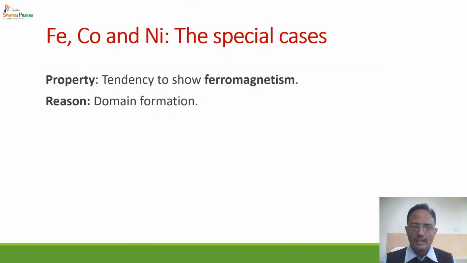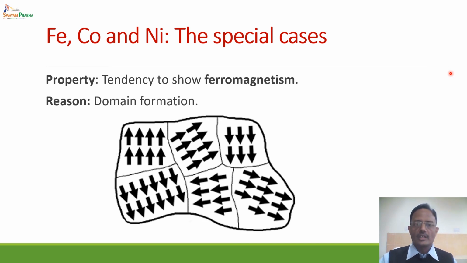There are three special cases: iron, cobalt and nickel. They have a tendency to show ferromagnetism because of domain formation. What is a domain? It is a region in which all the electrons have their spins oriented in a particular direction.